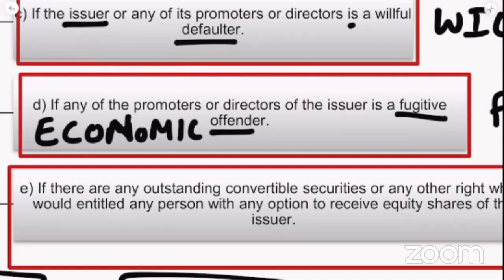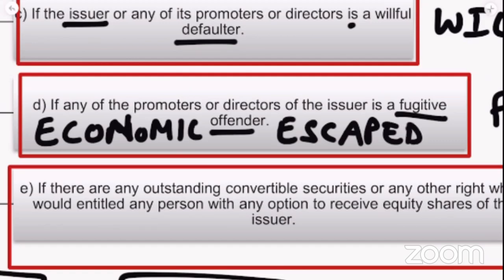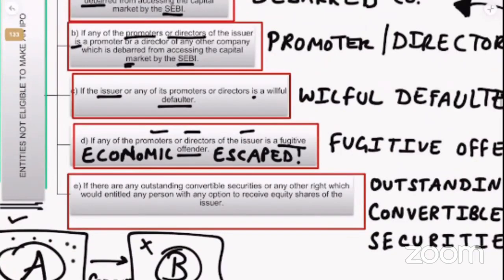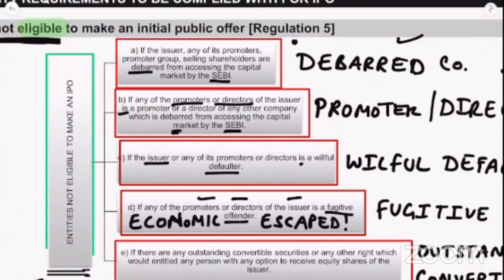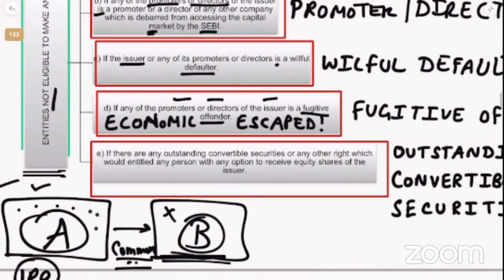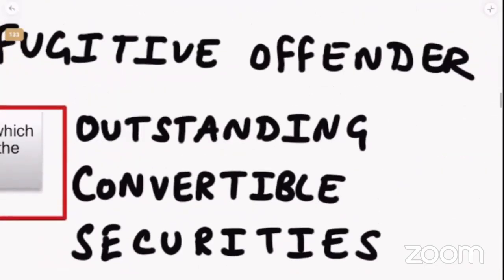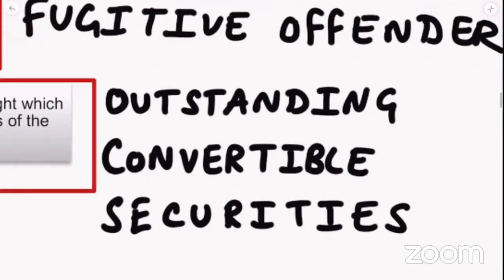That means they have escaped India and we are not able to catch them. So if any of the promoters or directors of the issuer company is a fugitive offender, they cannot make an IPO, not eligible to make an IPO. Then, the next point, first you should know what this point is about.